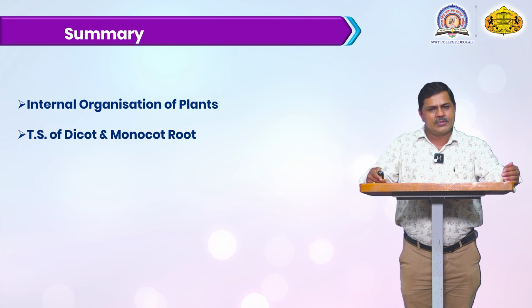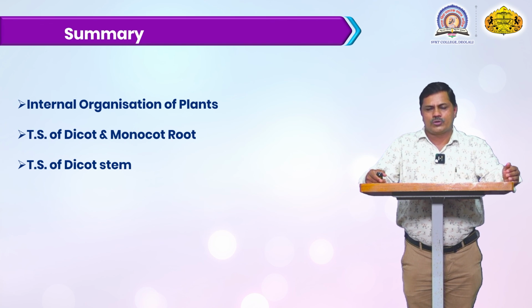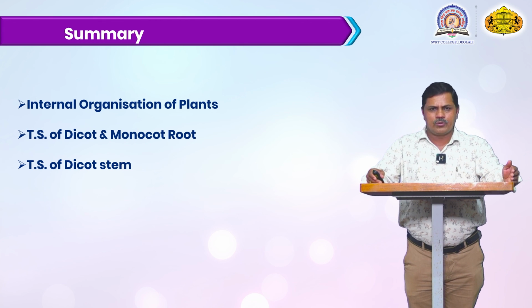In this vascular bundle there are the vessels, the xylem and phloem cells, and at the central portion there is the pith. We will discuss this in today's lecture. Then we will also discuss the internal organization of the TS, or transverse section, of the dicot and monocot stem, and the variation between the dicotyledon and monocotyledon stem.